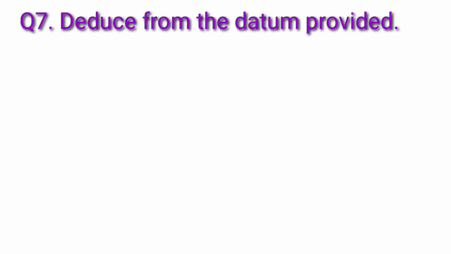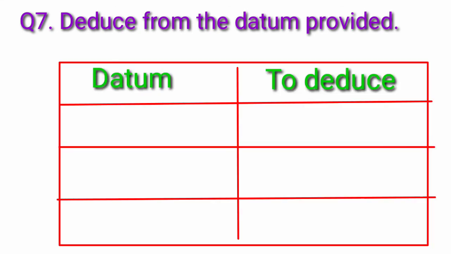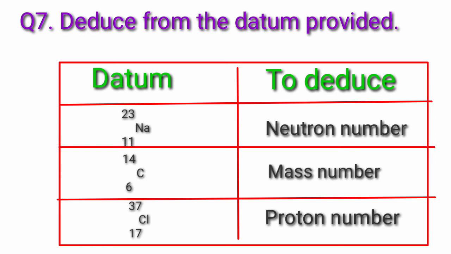Question number 7. Deduce from the datum provided. Question 1. Datum: Na 23 11, to deduce the neutron number. Second, C 14 6, to deduce the mass number. Third, Cl 37 17, to deduce the proton number.